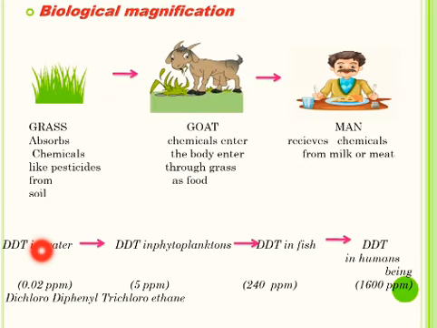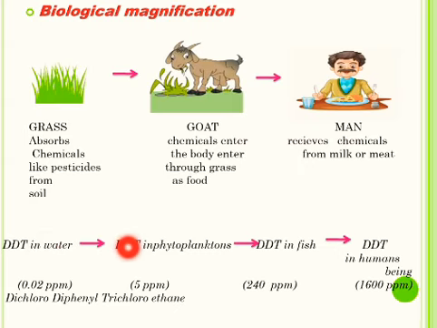In one case study, DDT in 0.02 parts per million is sprayed in water. Though DDT is banned because it is a very harmful non-biodegradable chemical, the full form of DDT is dichloro-diphenyl trichloroethane. It was used as insecticide, and 0.02 parts per million is the unit in which these chemicals are measured. 0.02 parts per million of DDT was mixed in water bodies as an insecticide.